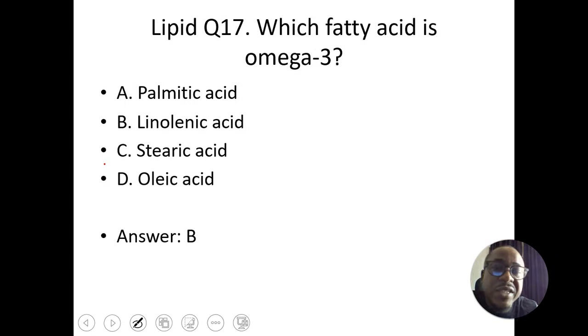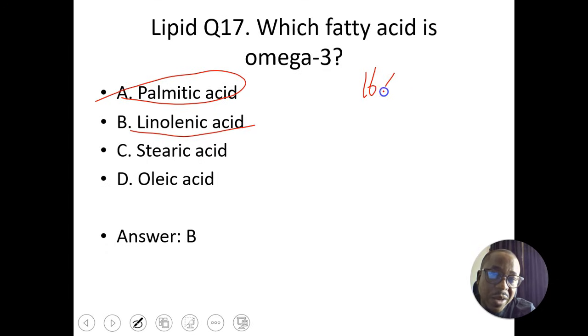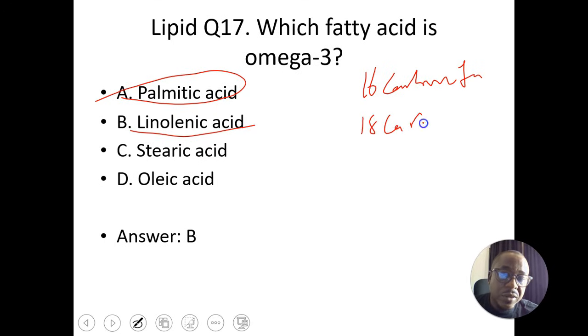So which fatty acid is an omega-3 fatty acid? Same question: linolenic acid. Palmitic acid has no double bond; it's a 16-carbon fatty acid. Stearic acid is 18 carbon. Oleic acid is also 18 carbon, but oleic has a double bond at position 9.